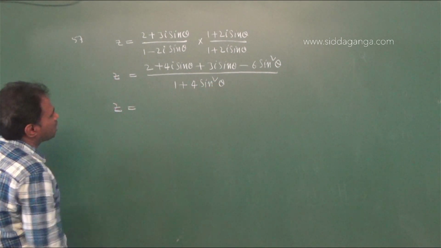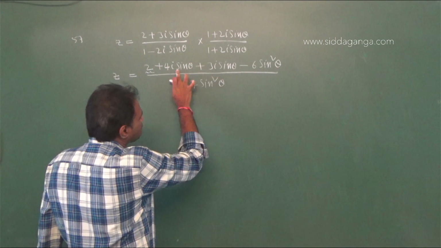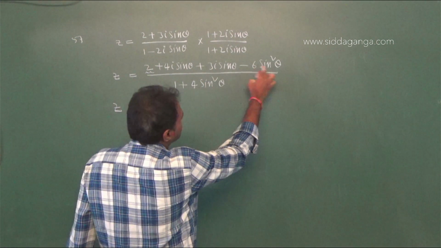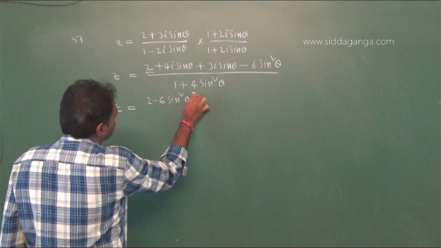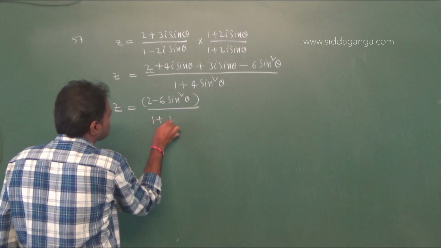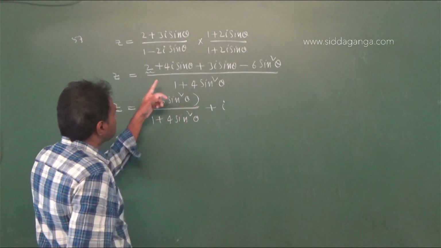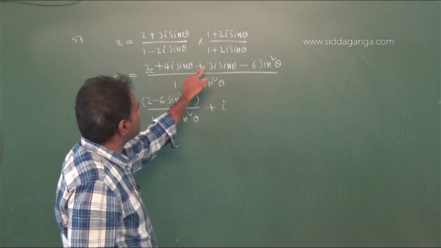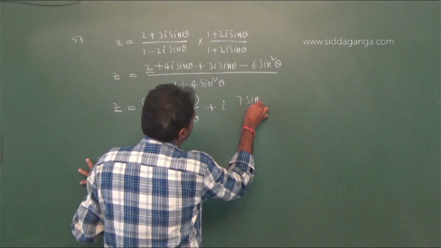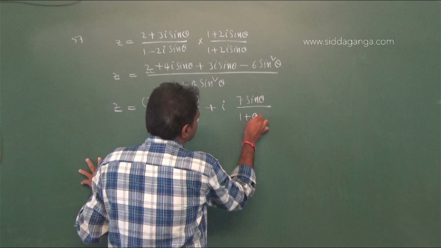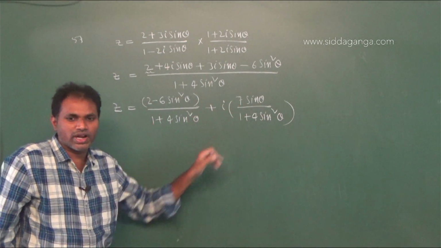Convert in standard form. 2 is the real part, and the terms with i are the imaginary parts. Therefore the real part is 2 minus 6 sin square theta, written in one bracket, divided by 1 plus 4 sin square theta, and plus, taking i common, 4i sin theta plus 3i sin theta is 7i sin theta. Therefore 7 sin theta divided by 1 plus 4 sin square theta. This is the complex number converted into standard form.